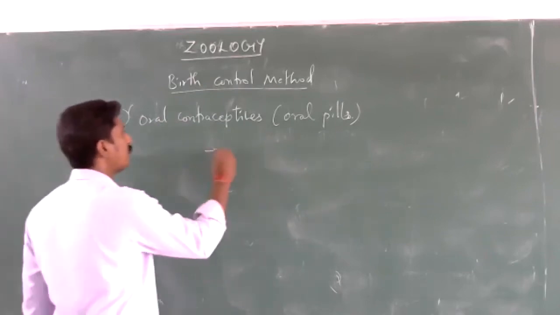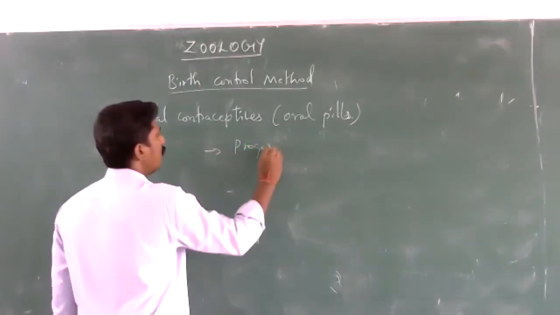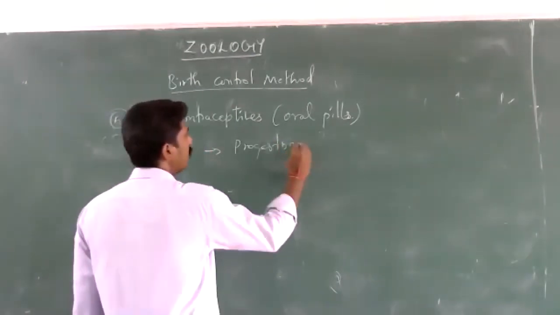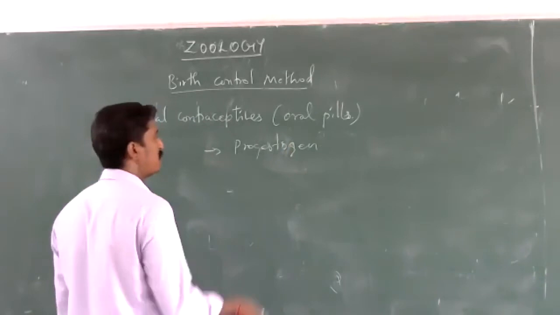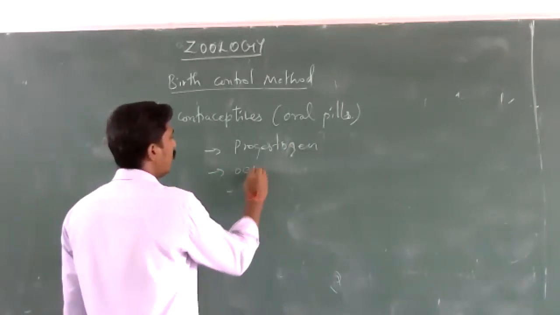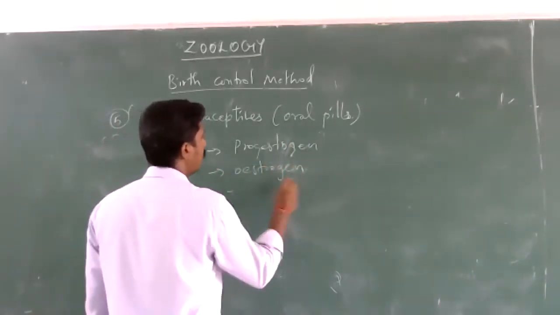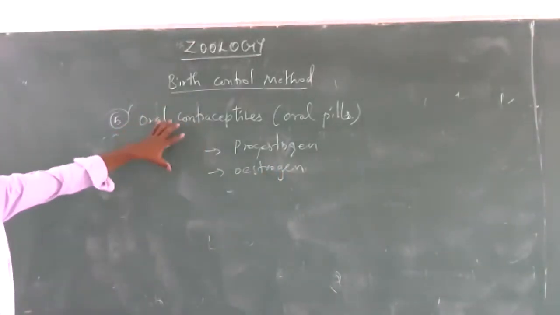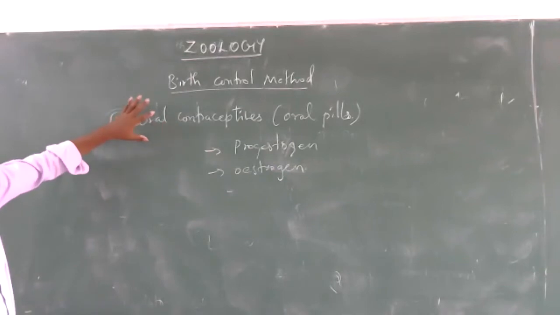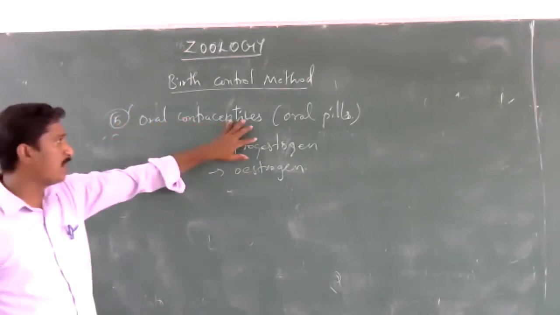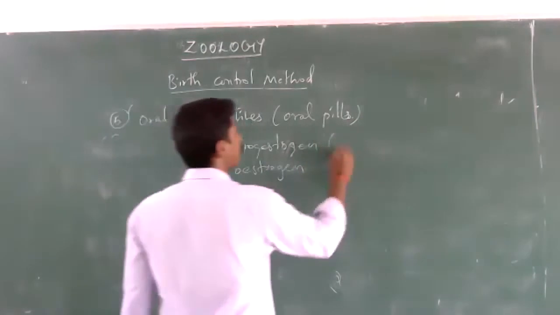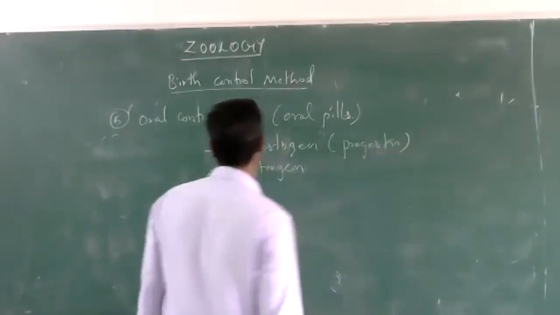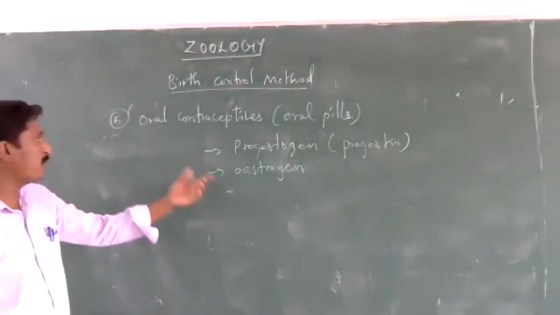These are progestogen, which is also called progestin, and another one, estrogen. Oral contraceptives mostly contain progestogen, and the synthetic one is called progestin. The other synthetic hormone is estrogen.